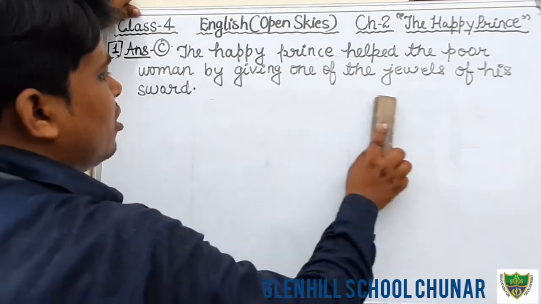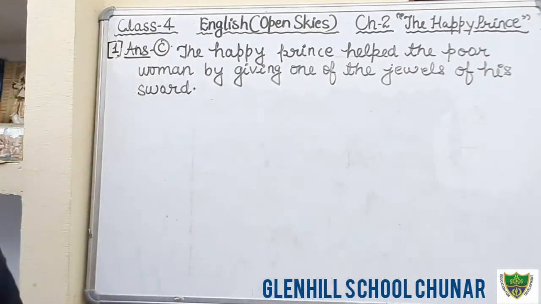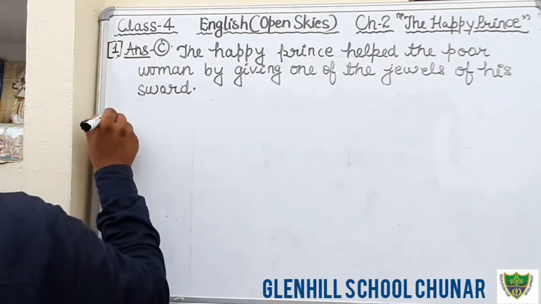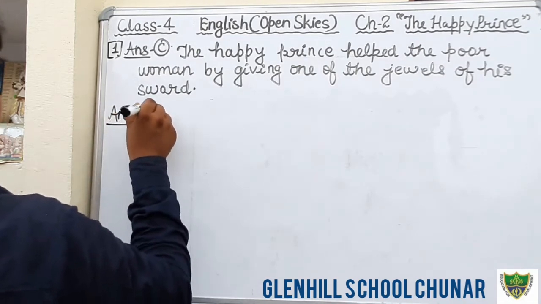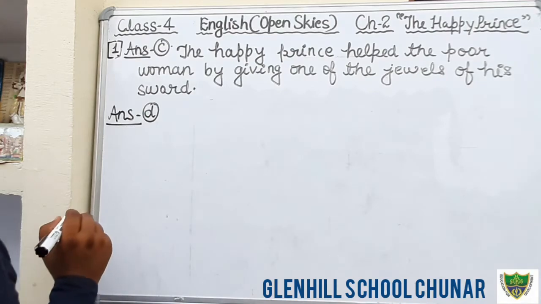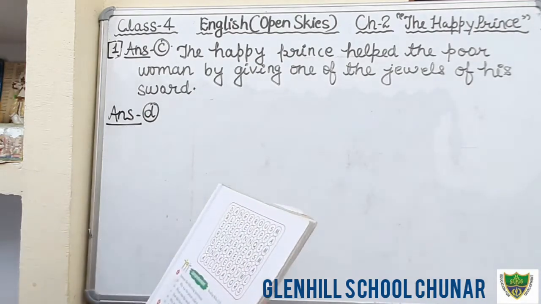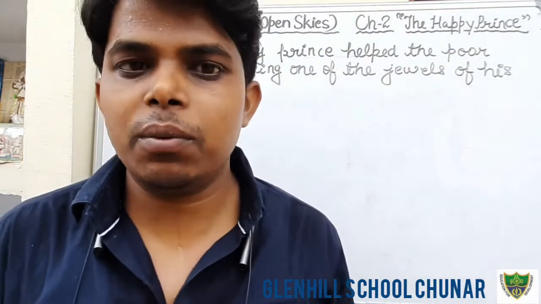Now we will do the answer of question number D. What is question number D? The question is, why did the swallow not go to the warmer place?